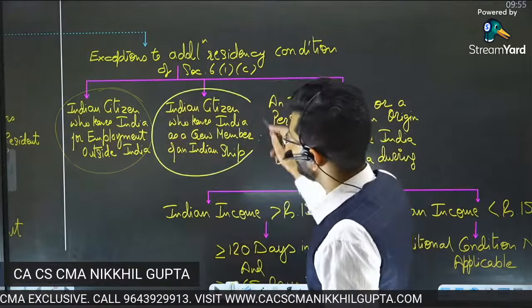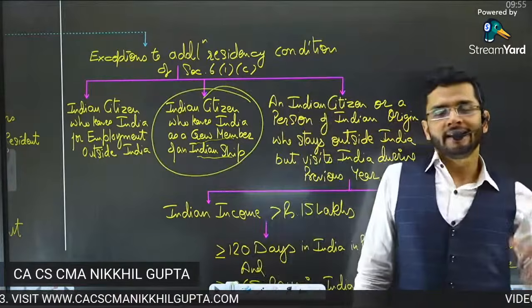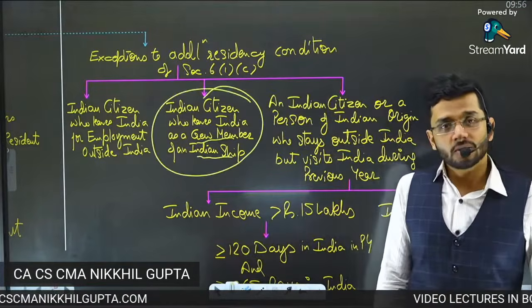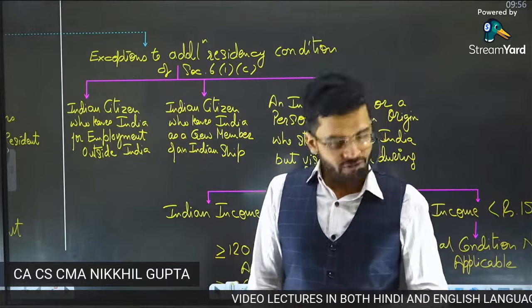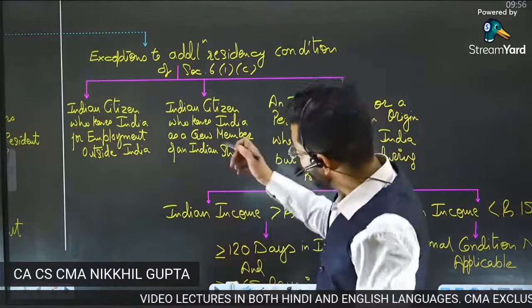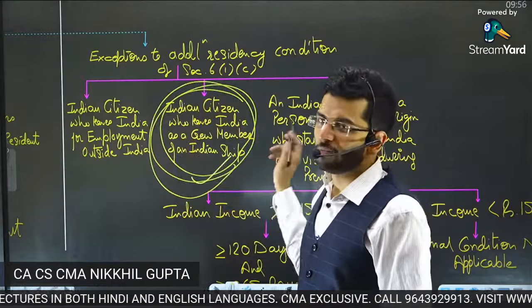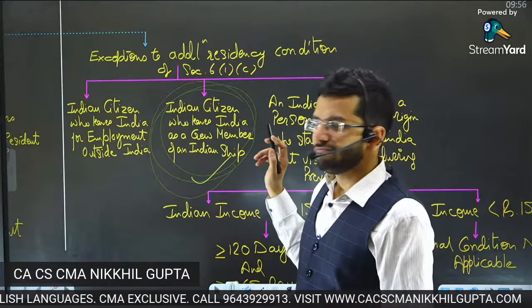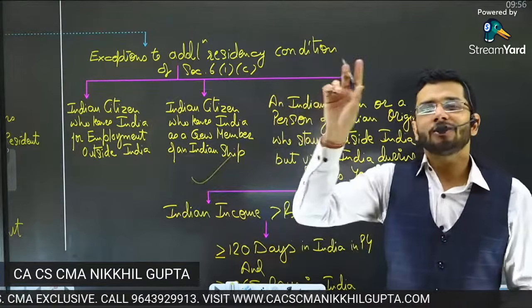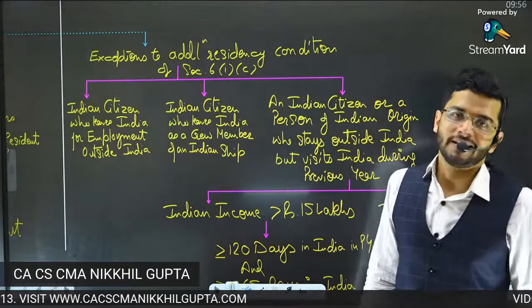Situation number 2, you are an Indian citizen who leaves India as a crew member of an Indian ship. Your job is to leave India. If you are a part of an Indian ship, what is the role of the ship? The ship has to move outside the coast. If you're a member of an Indian ship, then you have to move out of India. There is no way you can escape this if you're an Indian crew member. Then we will not see your past. We will only see your current year's period of stay. We will not see section 61C or the base rule 2. We will not see the stringent base rule.